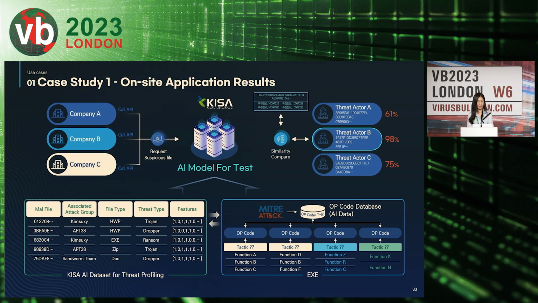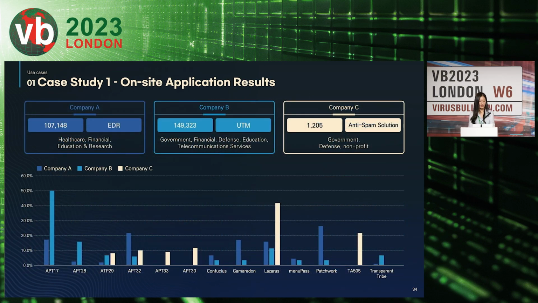Next, to verify how well our dataset can identify the actual attack groups or attack techniques. After learning from the code DNA, we implemented our AI model and applied it to the security solutions of 3 companies, A, B, and C. As shown on the screen, we analyzed the files collected from these 3 companies. This slide shows the information for companies A, B, and C, highlighting differences in the number of collected files, equipment, and the industries of service customers.